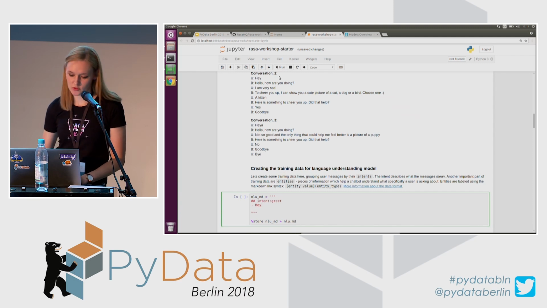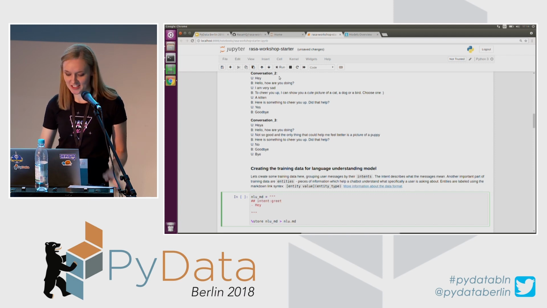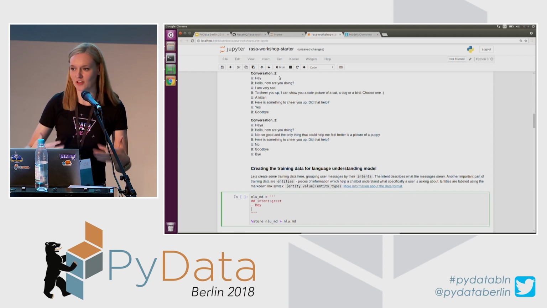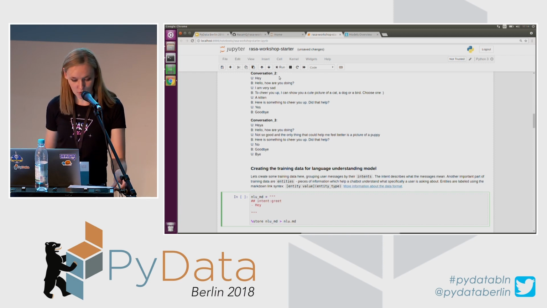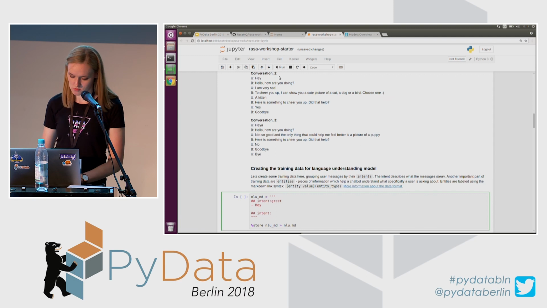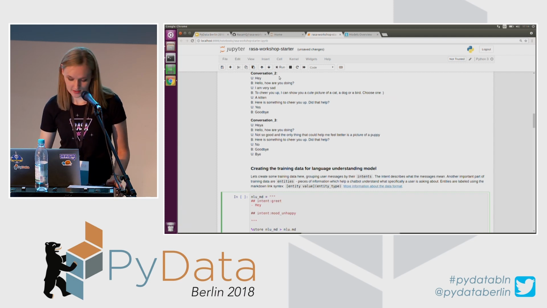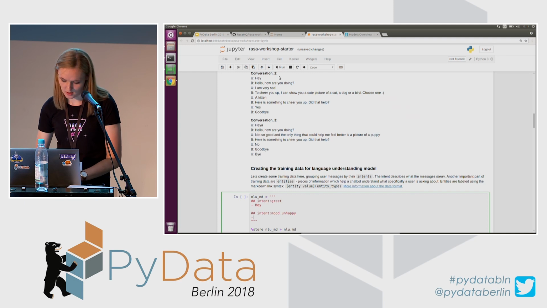Okay, so a chatbot responded, hello, how are you doing? And a user said, I'm very sad. So it is not greeting. It is a user saying how they feel. And that's why I will create another intent. I will call it maybe mood unhappy. So a user feels unhappy. And again, just simply providing an example, I am very sad.